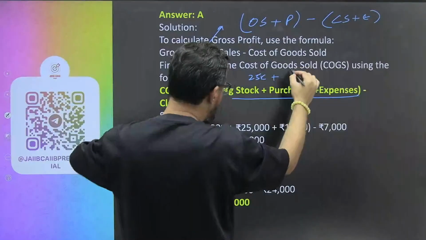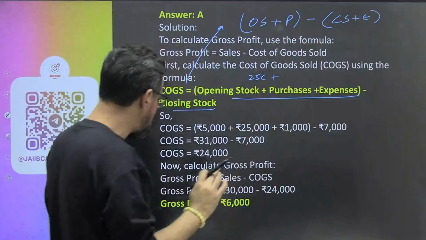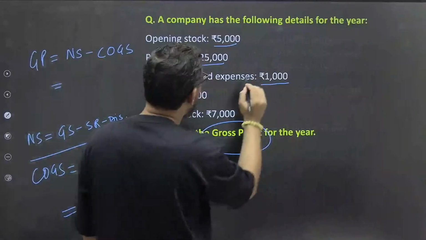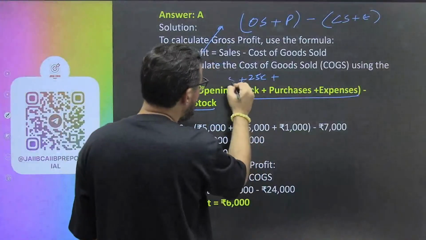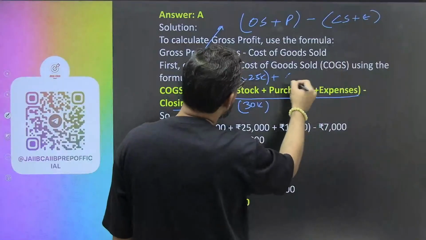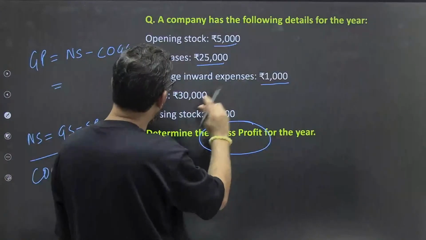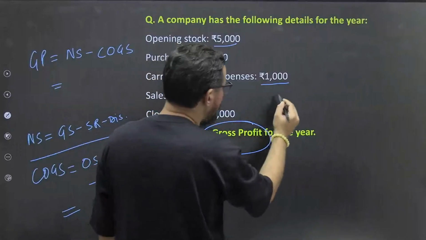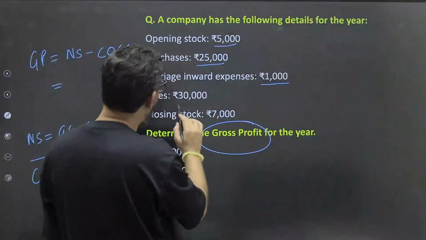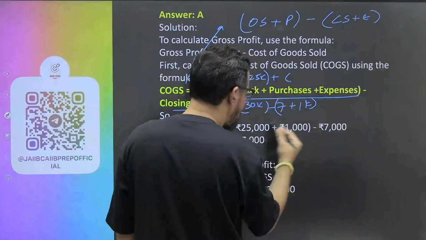तो opening stock is how much in this particular case, 25,000 plus आपका purchase is how much? Purchase कितना था आपका? Purchase is आपका 25,000, ओके, opening stock is 5,000, ठीक है, this is आपका 30,000. And if you go to this particular one, closing stock is how much? Closing stock was, कुछ गड़बड़ करेंगे तो अभी यहाँ पे पता चल जाएगा, ठीक है. So closing stock is 7,000, 7,000 plus, and your expense is 1,000, ठीक है. अगर आप इसको उस तरीके से भी जाएंगे, I guess it should be same.